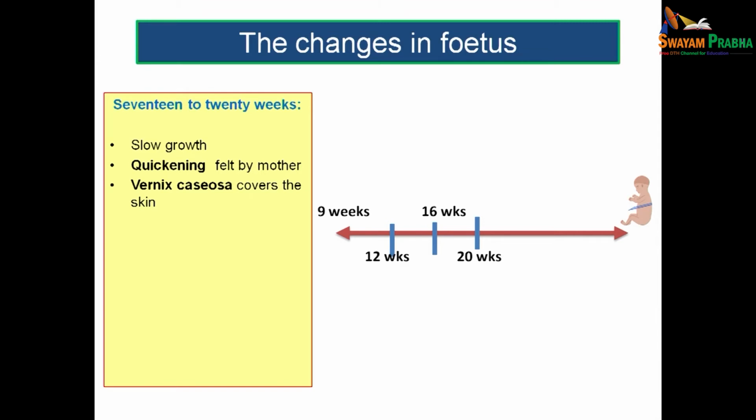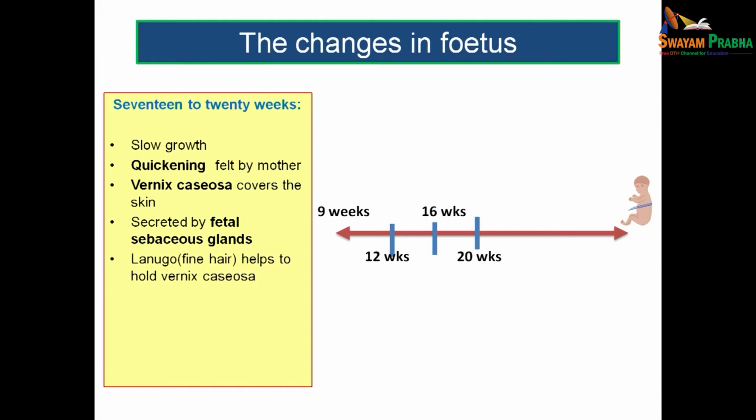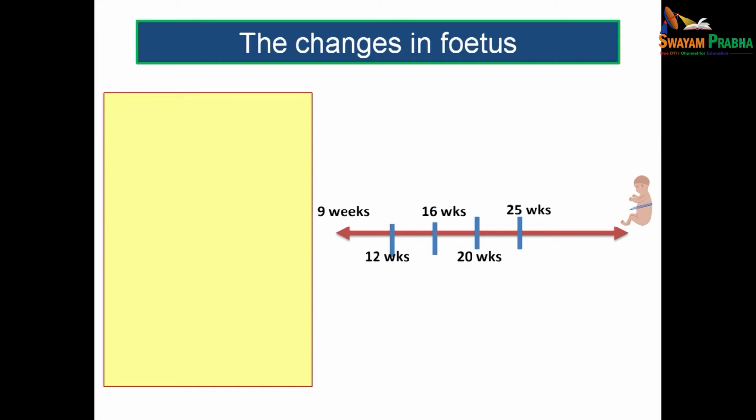And the fetus will be now covered by a thing known as vernix caseosa. The vernix caseosa will be covering the skin of the fetus, and this is actually secreted by the fetal sebaceous glands. The fetus will also be covered by fine hair that is known as lanugo. Lanugo will be actually helping to hold the vernix caseosa in position. Brown fat is also formed during the end of this period.